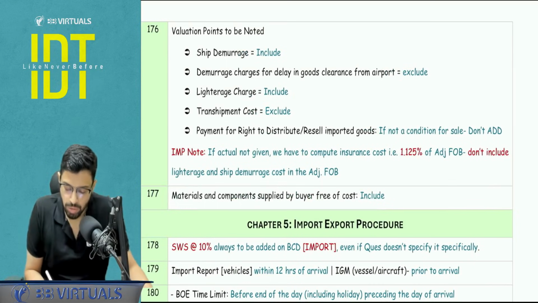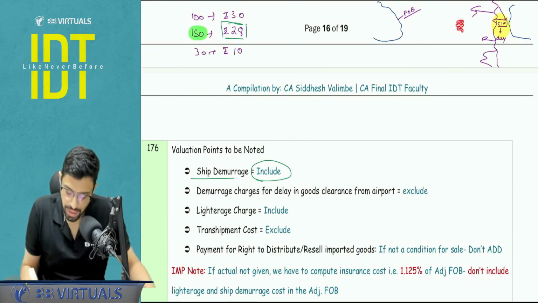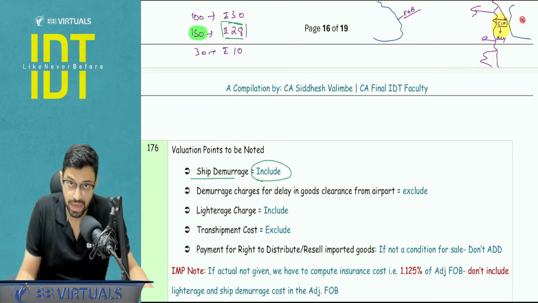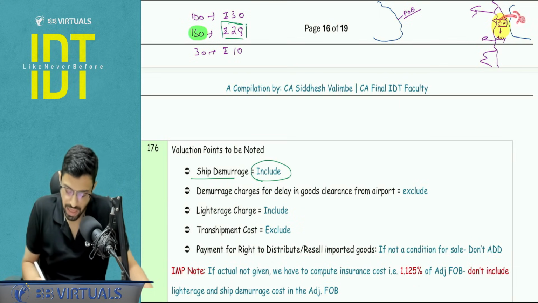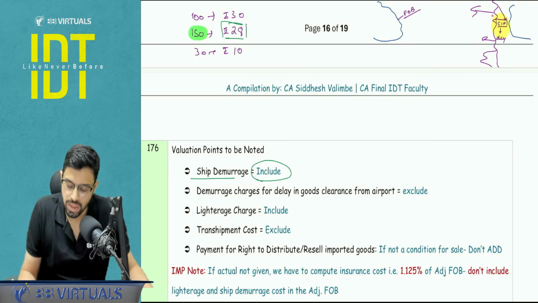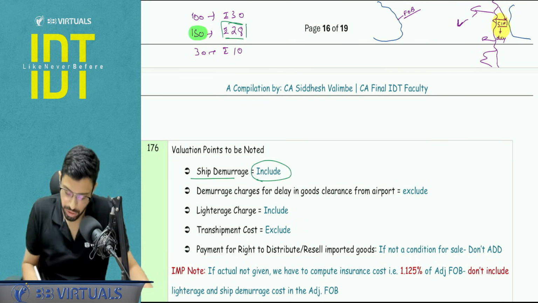Certain valuation points to be noted. Ship demurrage charges you have to include because they are incurred at this point of time. Demurrage charges for delay in goods clearance from the airport you have to exclude because these are incurred here at the airport. After CIF, lighterage charge you have to include, that is the small boat goes and takes the goods and comes back to that port. So in that case, again, it is incurred here, so you have to include.